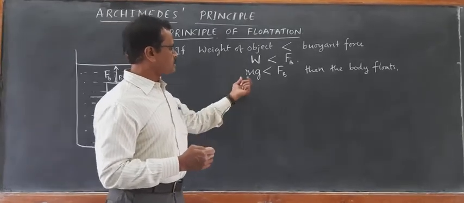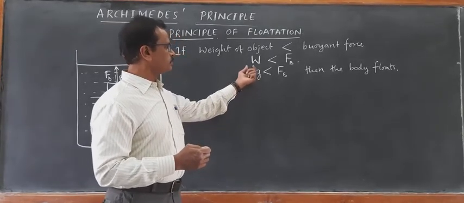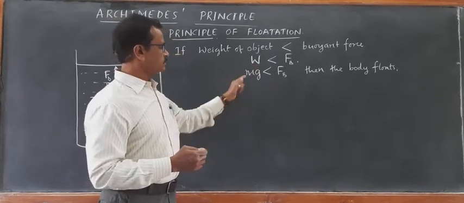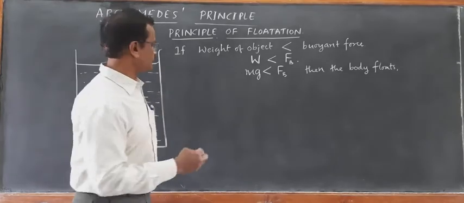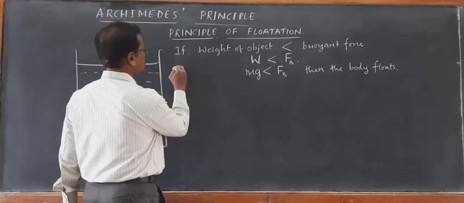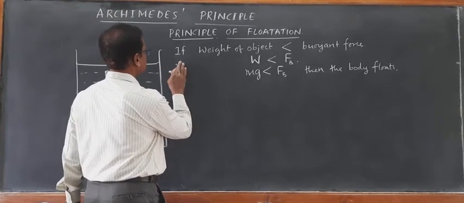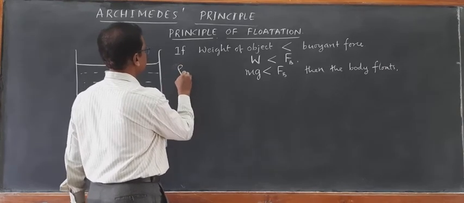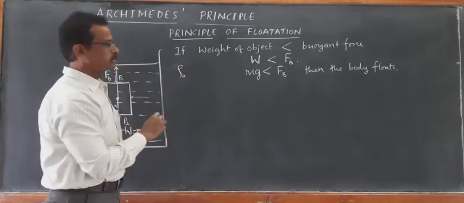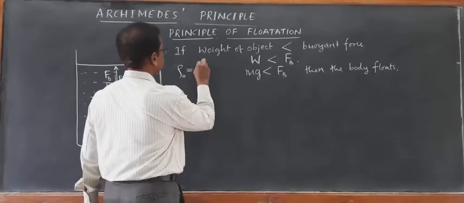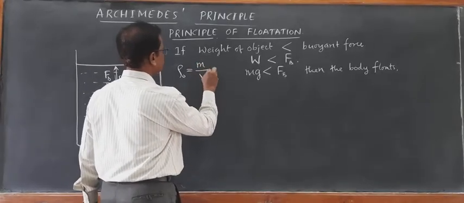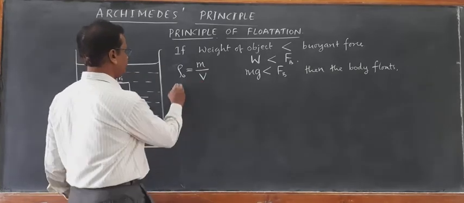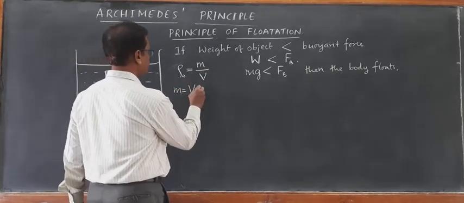Suppose we don't know the weight of the body, then we can write the mass in terms of the volume and density. Suppose the weight of the object is mg, and the density of the object, let us write it as rho naught. Rho naught is equal to m upon V, where V is the volume of the object. Then m becomes equal to V rho naught.